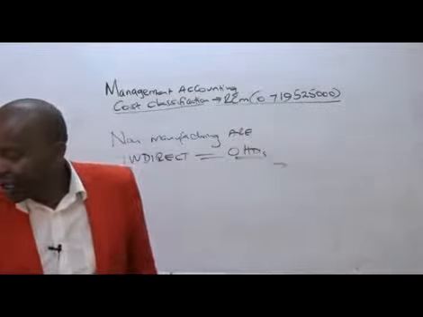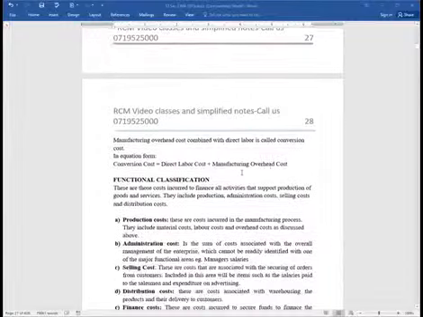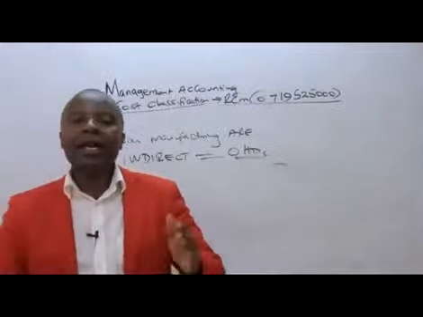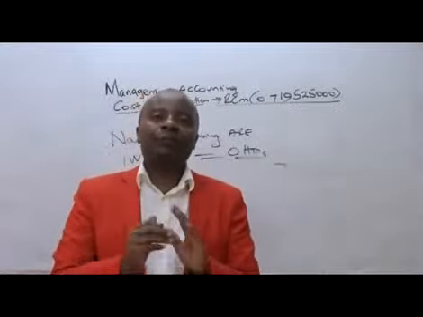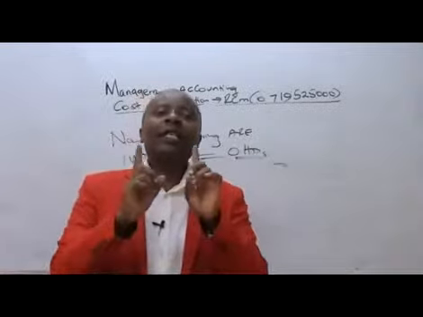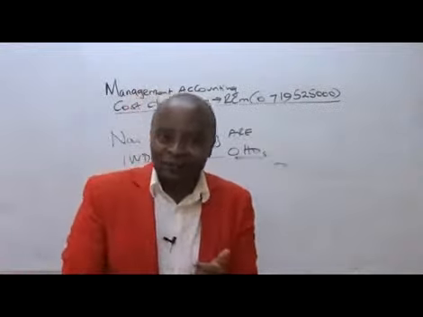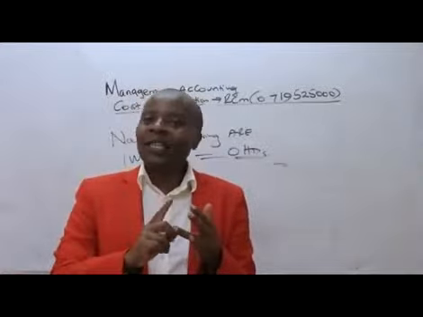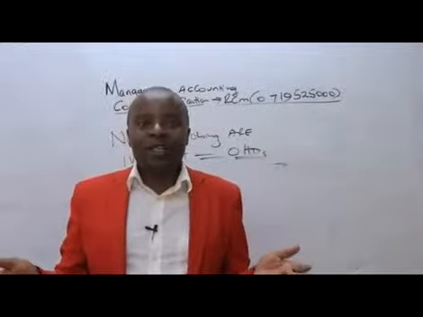Great. Now from there, we go to another classification, which is the functional classification. Under functional classification, we shall be classifying our costs in accordance to the various activities or functions that a company does. The major function, of course, will be production. We shall be having another function in the name of research and development. It's an activity which serious firms will always engage in.